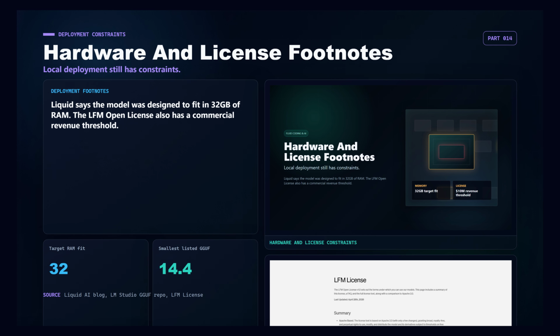There are two practical footnotes. First, local still means local hardware matters. Liquid says the model was designed to fit in 32 GB of RAM, and the quantized GGUF files still range from 14.4 to 25.4 GB. Second, open weight does not mean no license constraints. The LFM open license is Apache 2.0 based, but companies at or above $10 million in annual revenue need a commercial license for commercial use.